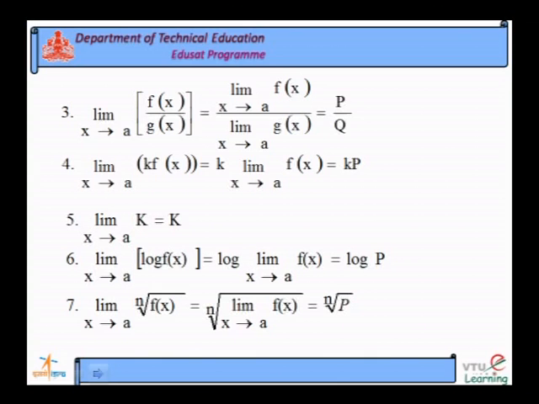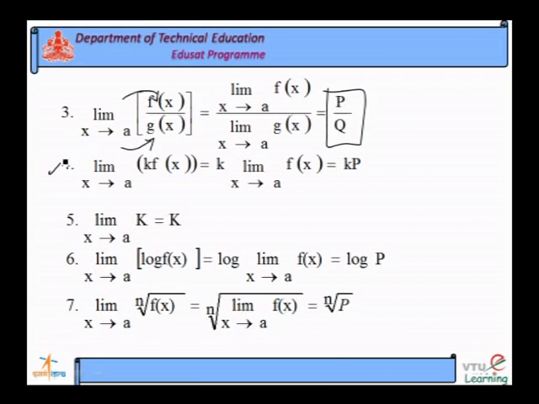Next property, quotient of the two functions. Common limit for the quotient of the two functions. Limit of f of x divided by g of x as x tends to a, the same limit can be extended for f of x and g of x for the quotient also. Say, limit of f of x as x tends to a is equal to p, limit of g of x as x tends to a is equal to q. So, the answer is p divided by q.